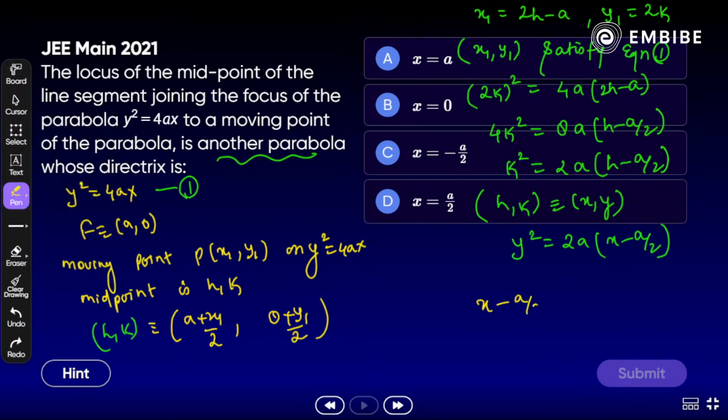So x minus a by 2 is equal to minus a, because the value of a here is minus a by 2. Sorry, x equal to 0 is the right answer.